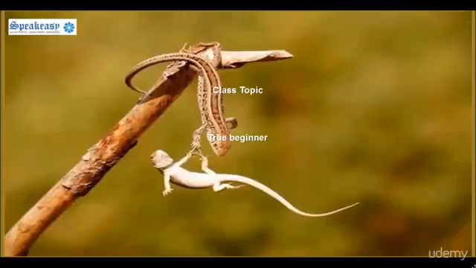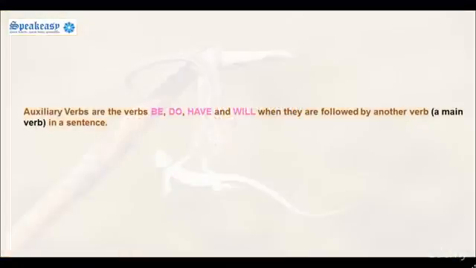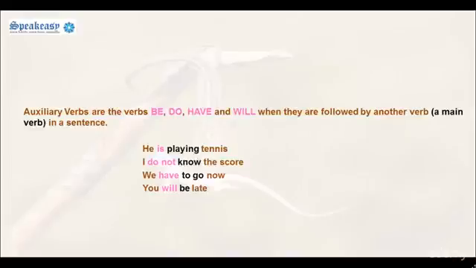Hi everyone, the topic of today's class is the verb do. Auxiliary verbs are the verbs be, do, have, and will, when they are followed by another verb, a main verb in a sentence. He is playing tennis. I do not know the score. We have to go now. You will be late.